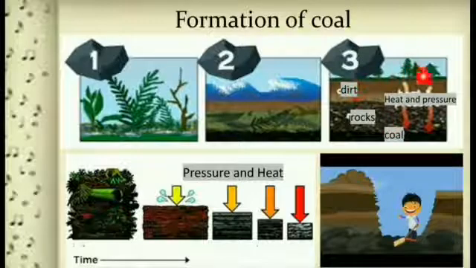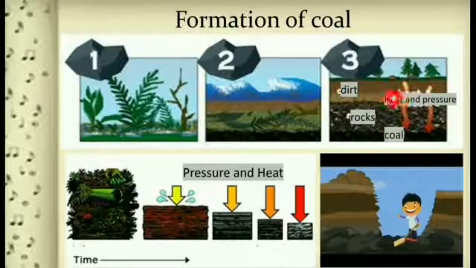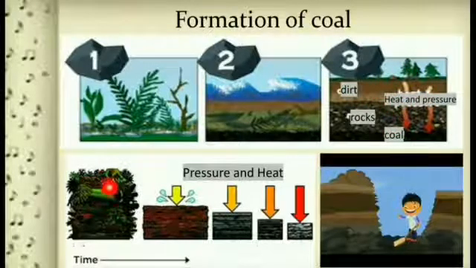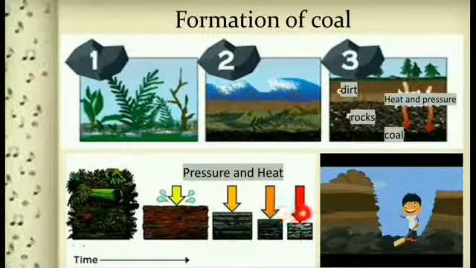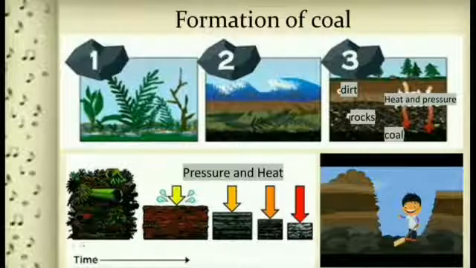All these layers, due to the effect of high temperature and pressure, were finally converted to coal. It took a long time. And finally, when we dig the earth's surface, we get coal for our routine work in our daily life.